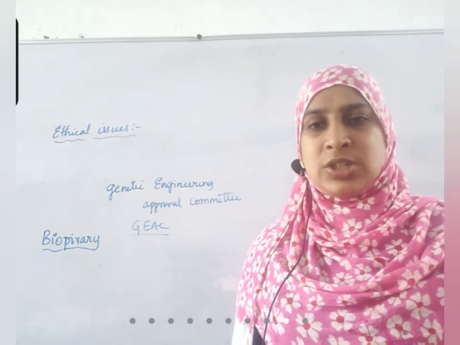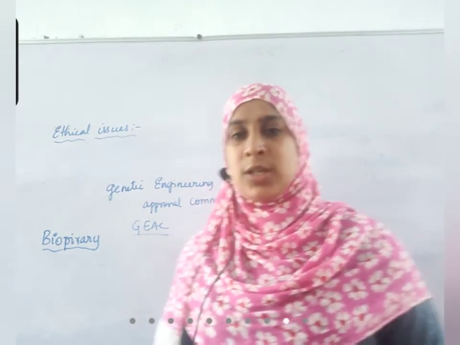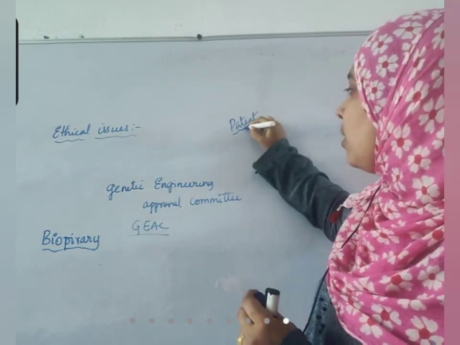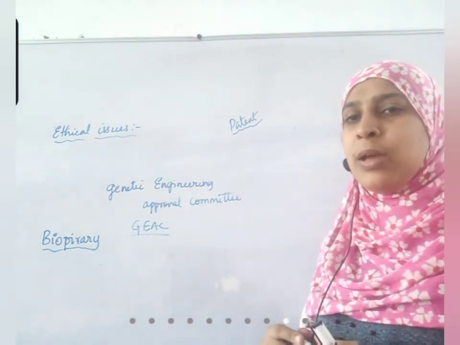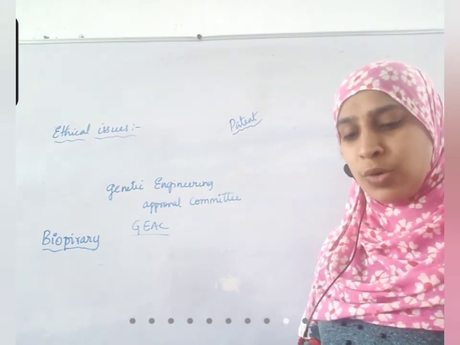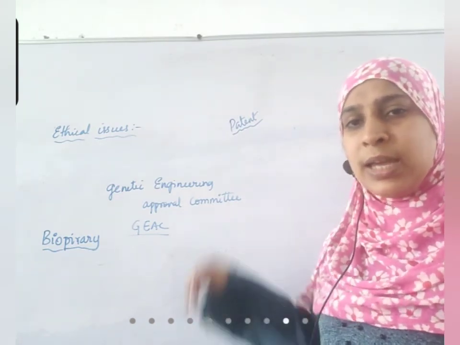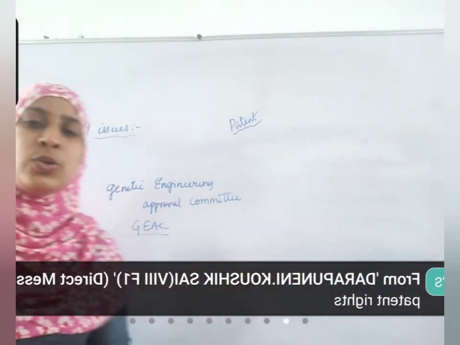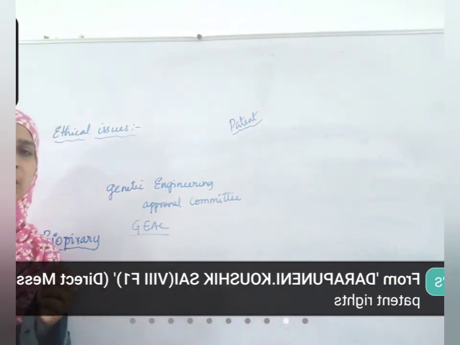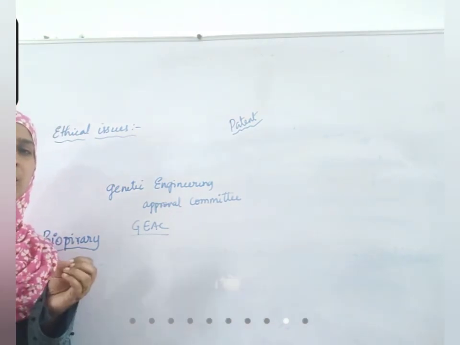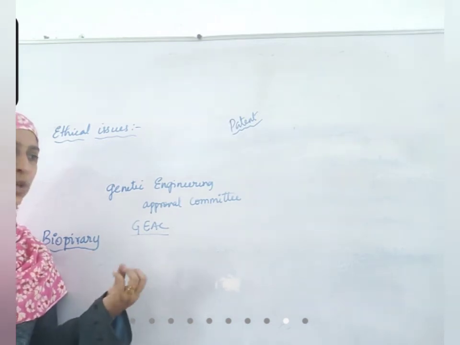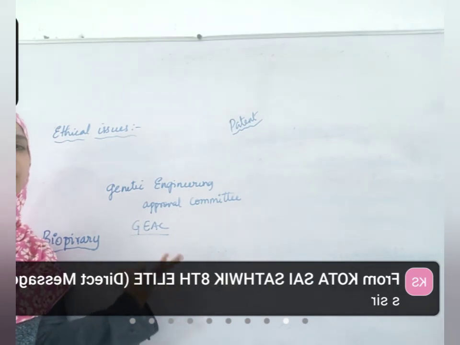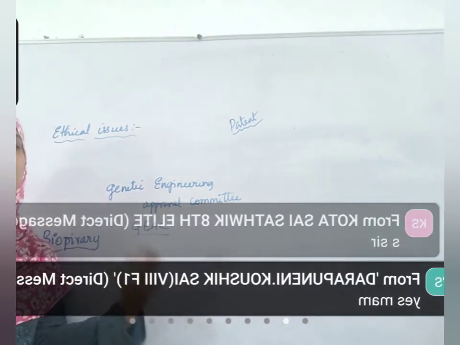You know what a patent is, right? If someone does some research, a patent will be taken. A patent is a permission that I can produce this, and no one else can produce it. There is a right that only that person can produce it, or if he permits anyone to produce it. You know about patent rights, right, Kaushik? Patent rights are those rights which permit that if any new research is done, that person only should produce it, or if he sells that formula to any company, they can sell it.